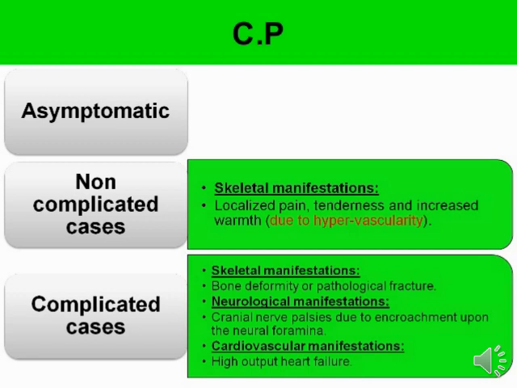The next is neurological manifestation, like cranial nerve palsies due to encroachment upon the neural foramina. So some cranial nerves are affected in Paget disease because of compression by the bones. In that condition, the person definitely has a chance of palsies.